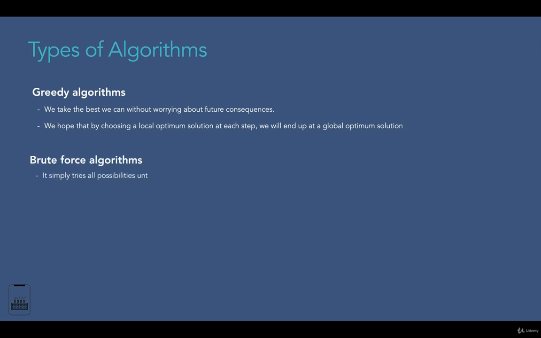Then the next type of algorithm is the brute force algorithm. It simply tries all possibilities until a satisfactory solution is found, for instance, finding the best path between two locations. And the last type of algorithm is randomized algorithms. These algorithms use a random number at least once during the computation to make a decision. You will see in an upcoming section that the quicksort algorithm can use a random number to choose the pivot number and make the decision about it.